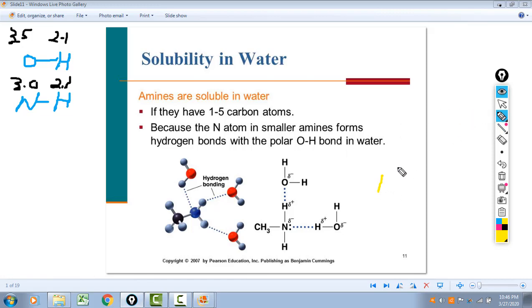what happens if we have a tertiary amine. So 1, 2, 3 carbon-carbon bonds bonded to this nitrogen. Now the nitrogen has an unshared pair of electrons and it's partially negative. I'm not going to attempt to draw the delta negative, but it's partially negative. And then of course water, we'll make water blue.